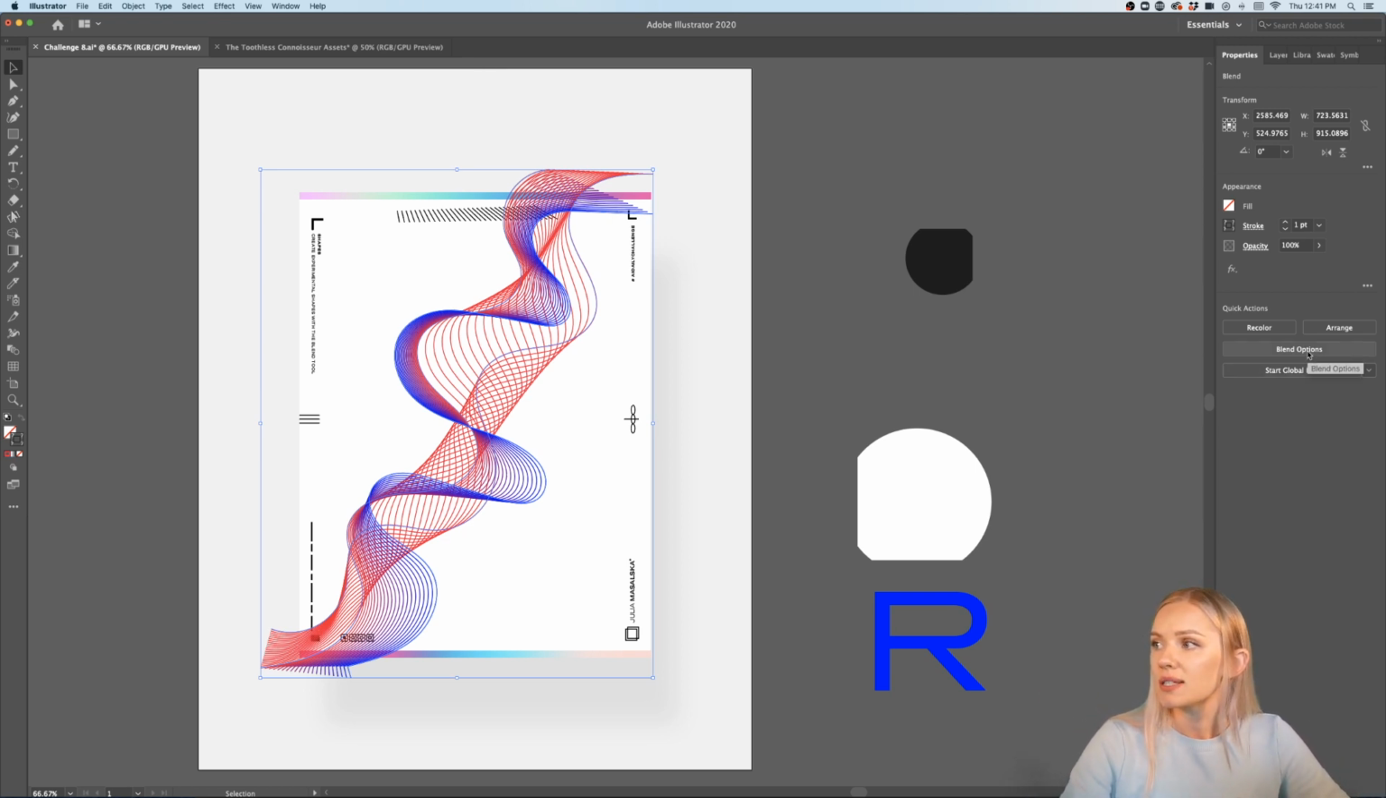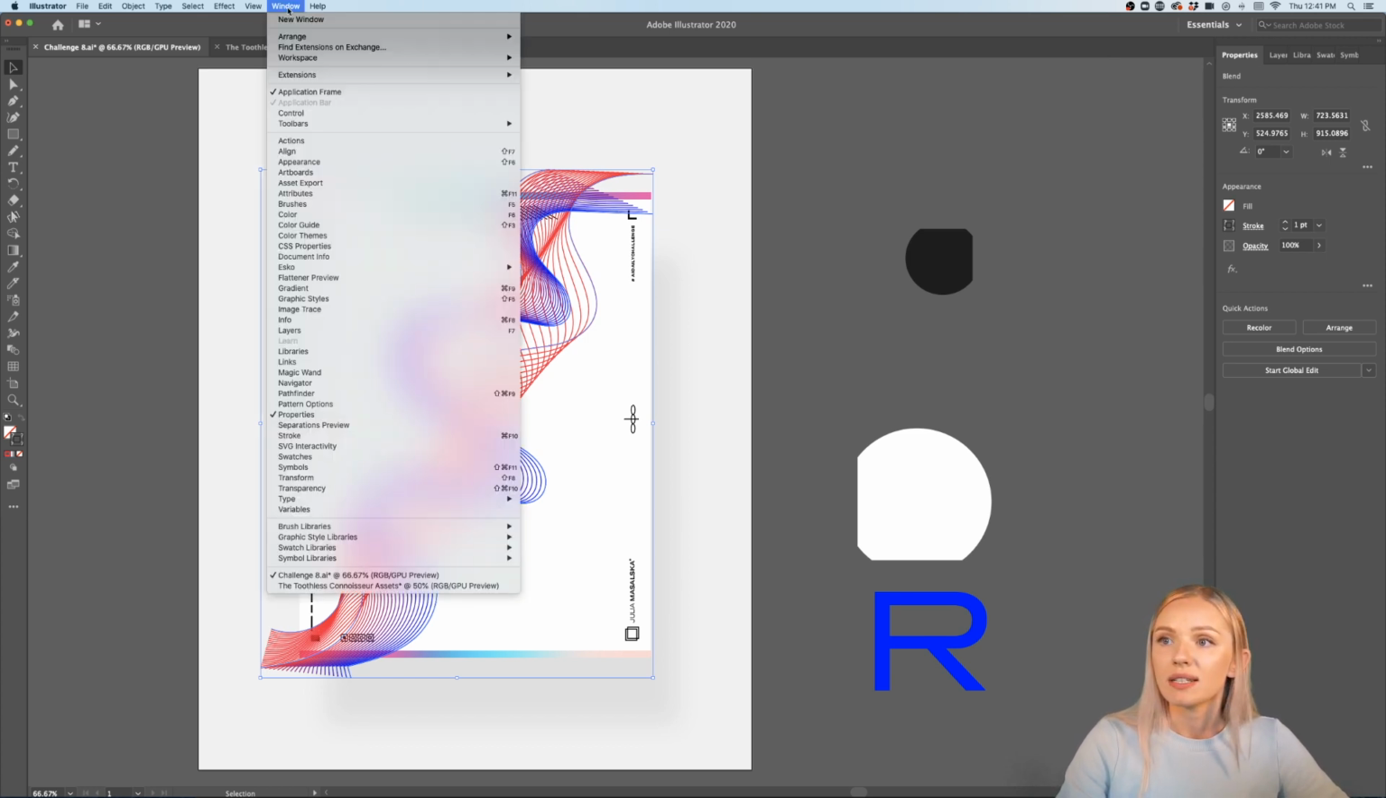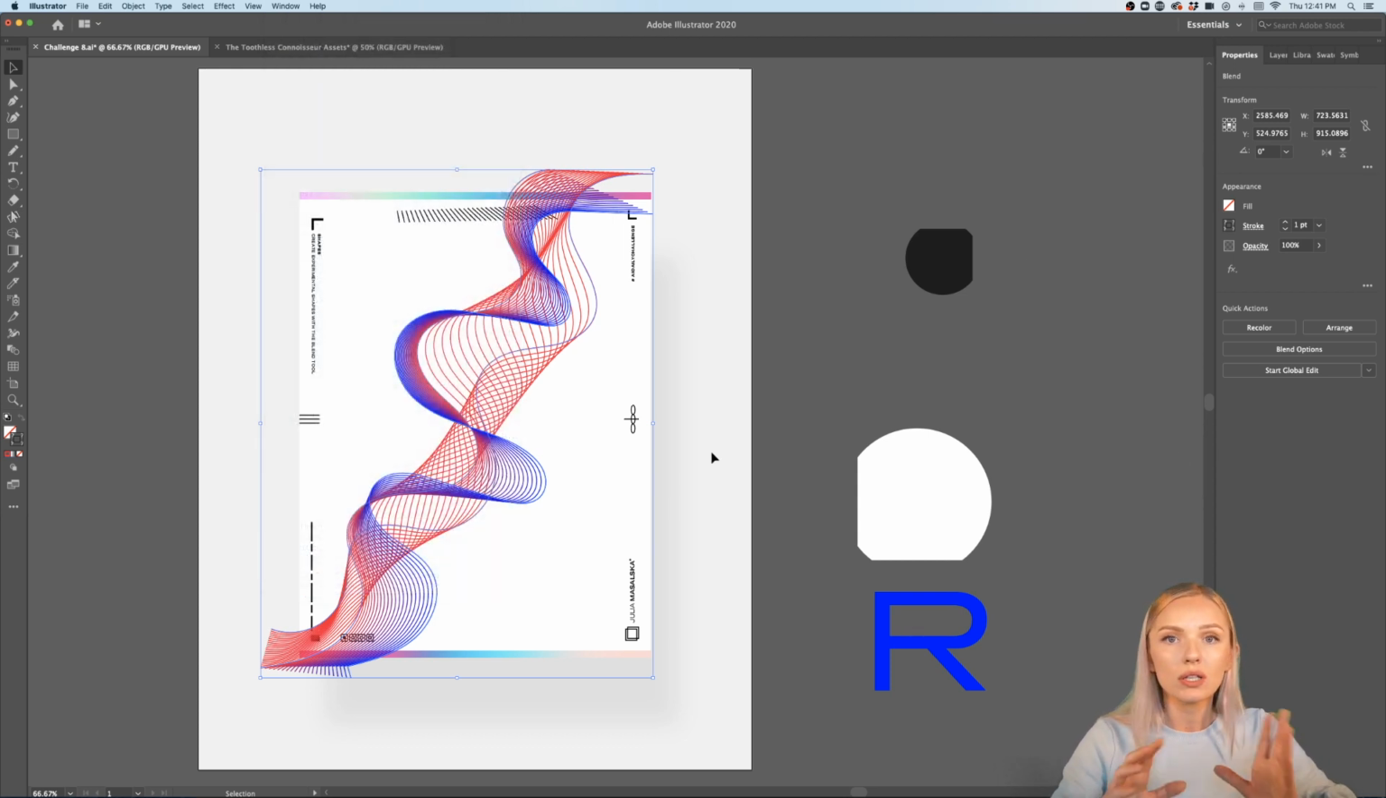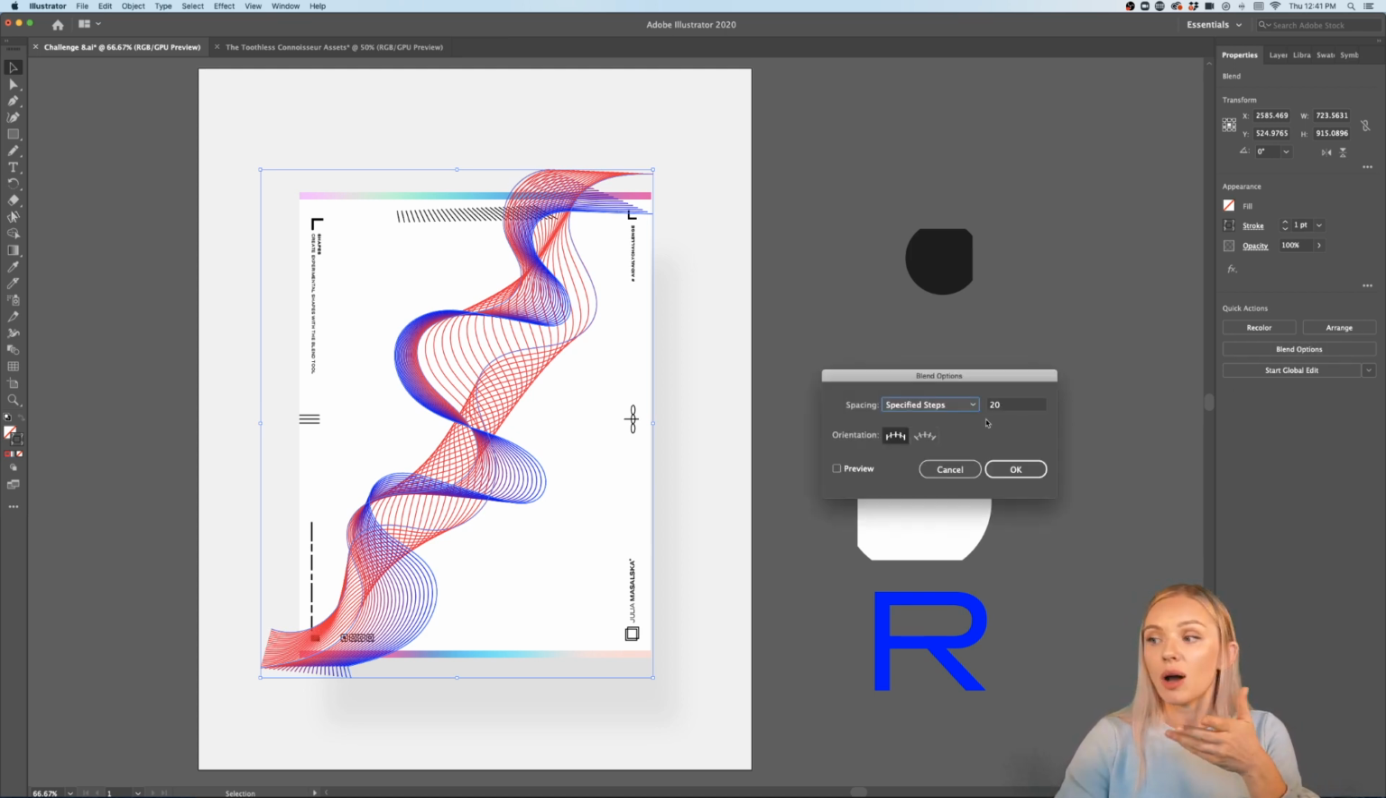So I'm clicking here on the right side. By the way, if you don't have the properties panel popping up here, you can activate it if you go into Window and click the properties panel. The properties panel always shows you only the tools that you need to modify the object that you have selected. So right now I have selected a blend, and Illustrator knows that, so maybe I want to go into blend options and edit the blend. What I want to do here is create way more steps.